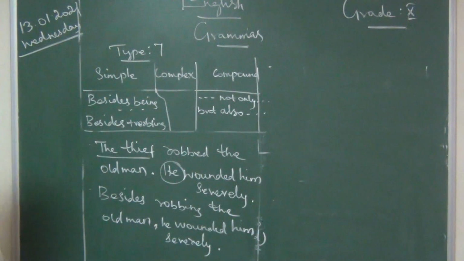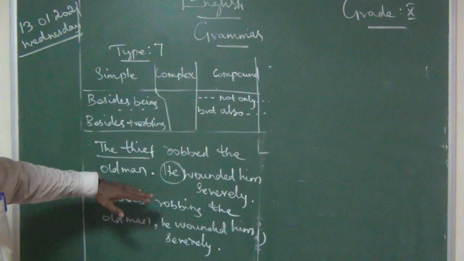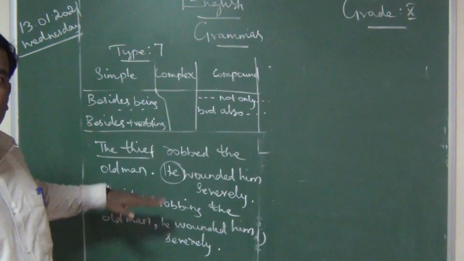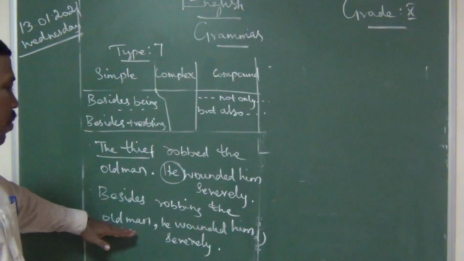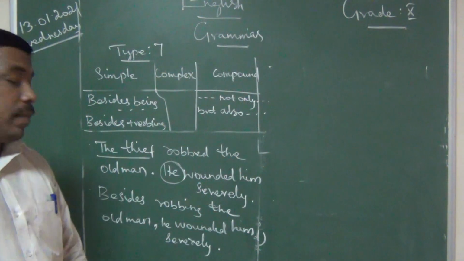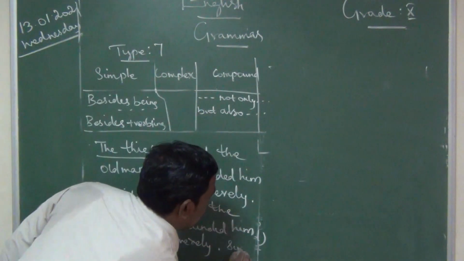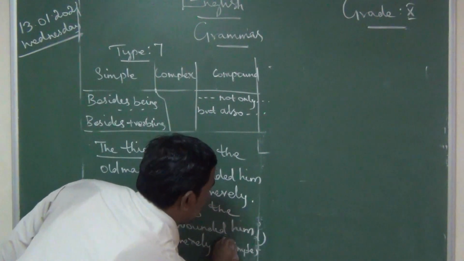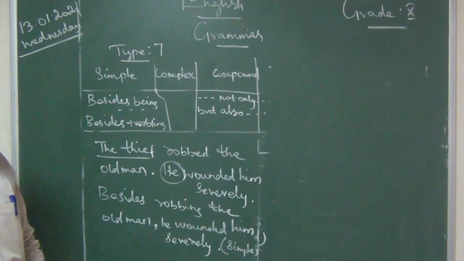What is the answer? Besides, according to the rule, verb plus ing. The verb is rob, so we change it into robbing. Besides robbing the old man, comma, he wounded him severely. This is a simple sentence.